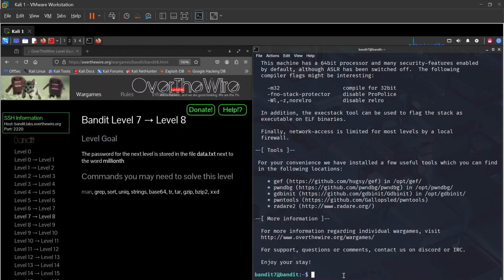Hello guys, and welcome to the continuation, or let's just say part 2 of the OverTheWire Bandit challenge. Basically, here we are on Bandit level 7 going to 8, and here we're looking for the password for the next level, which is in the file data.txt.